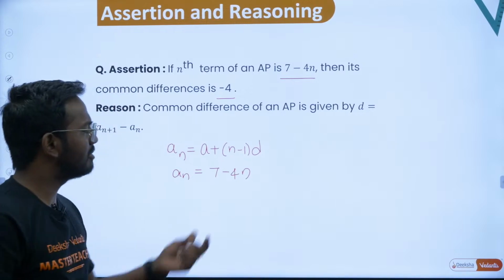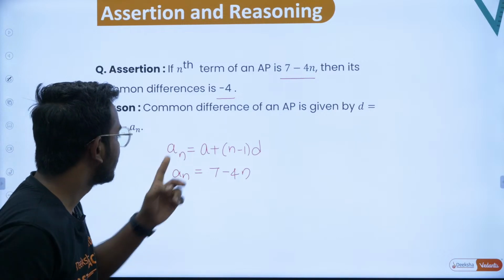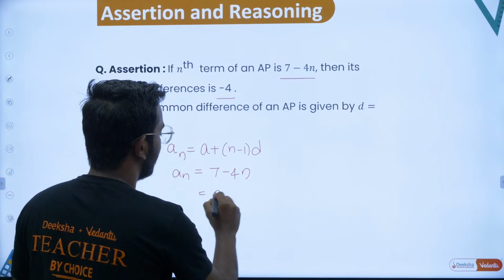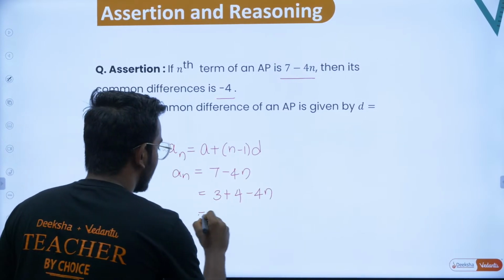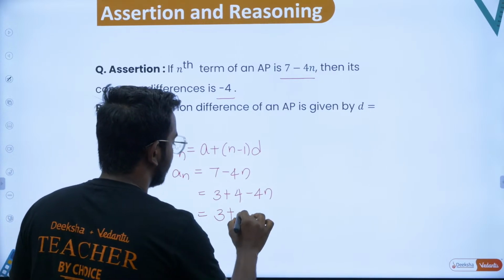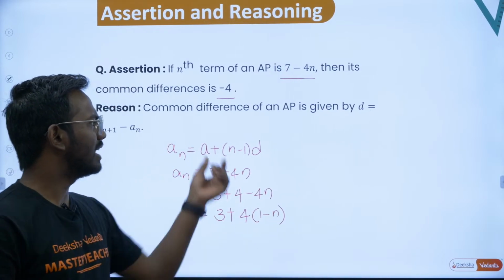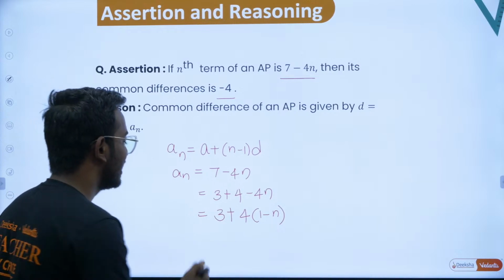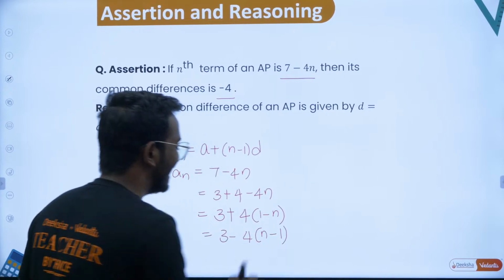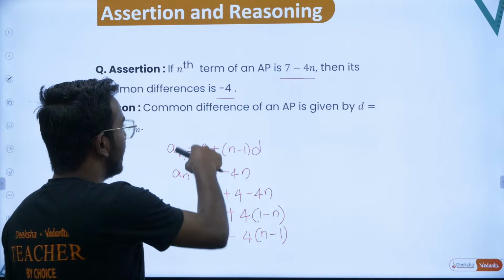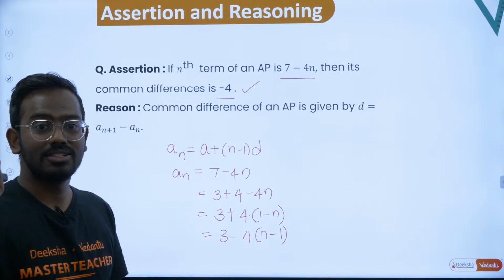Okay, can I bring this 7 minus 4n to this form? Yes. Let's write 7 as 3 plus 4. Why did you write 3 plus 4? You will see it now. If you write it like this, then this becomes 3 plus, if you take 4 common in both, I'll end up with 1 minus n. But I want n minus 1. So what will you do? You will take minus outside. That will give you 3 minus 4 times of n minus 1. Now it exactly looks like this. So now what is a? a is 3 and d is minus 4. That is what is given. So the assertion is correct.